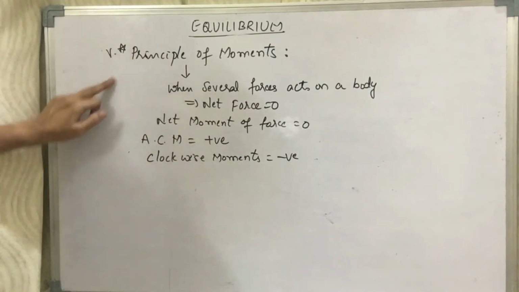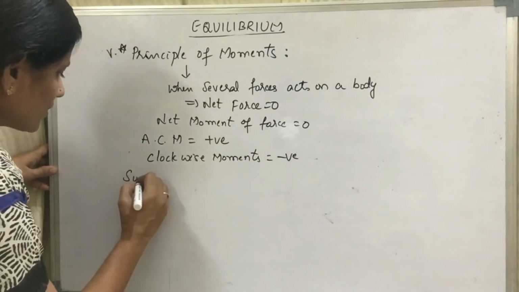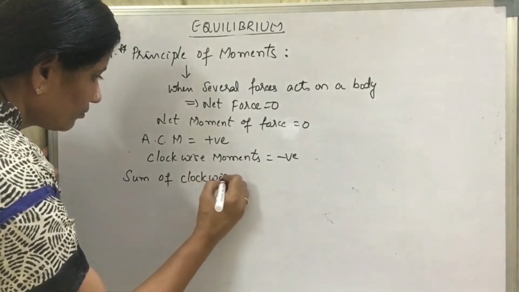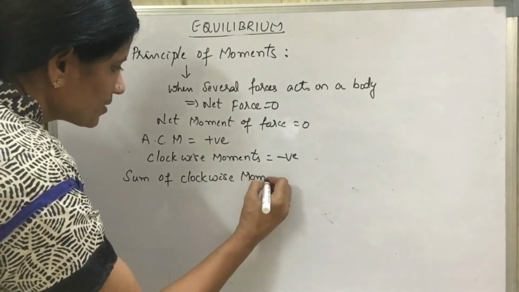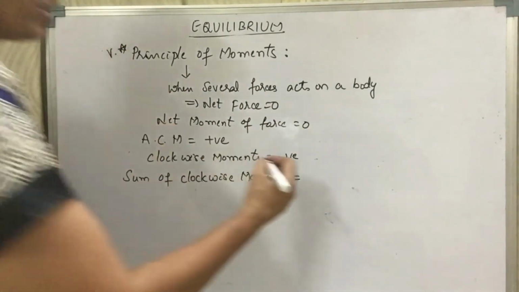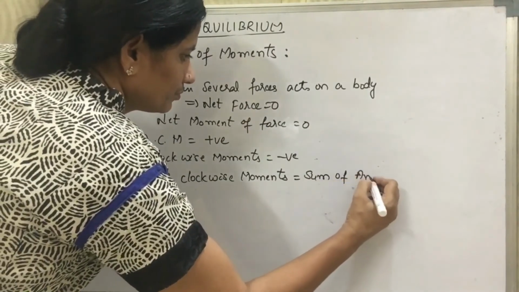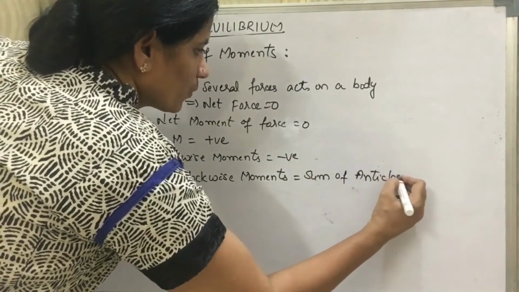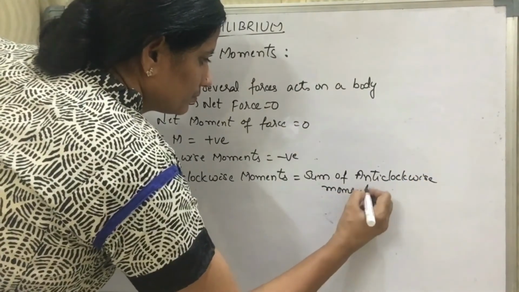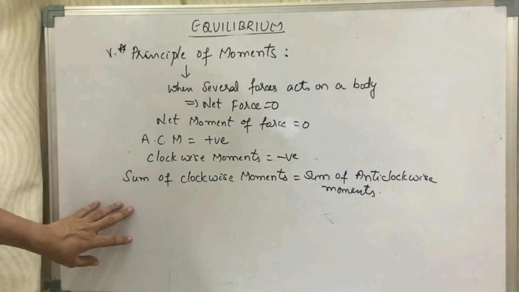So what is the principle of moments here? The principle of moments says that the sum of clockwise moments must be equal to the sum of anti-clockwise moments.